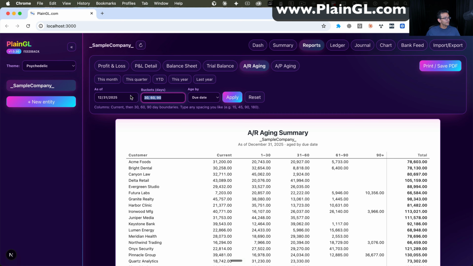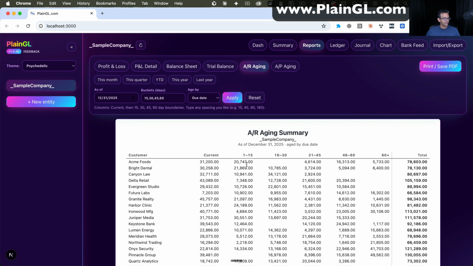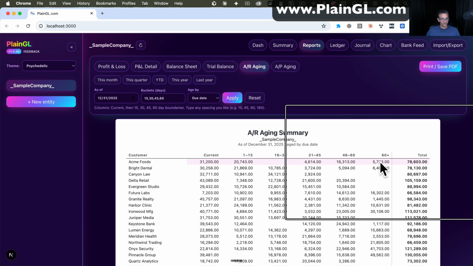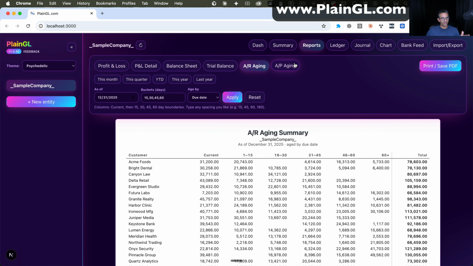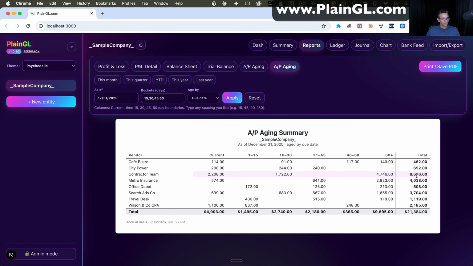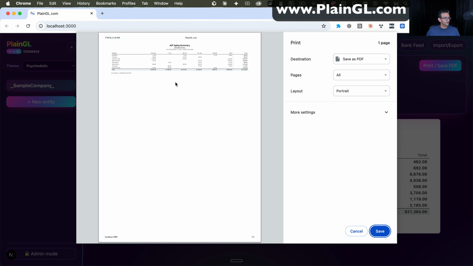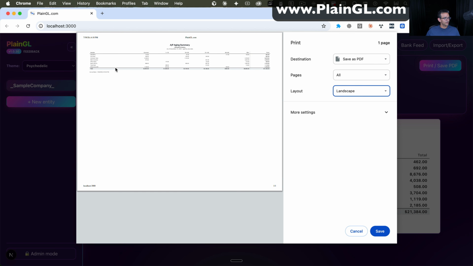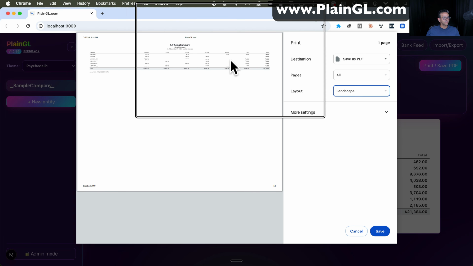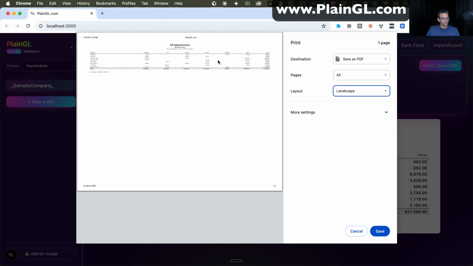But anyway, so I can change the bucket. I can make it, let's say, 15, 30, 45, and 60 or something like that. I click apply, and then basically it changes all the buckets for me. Look at that. It's awesome. It just works great. Did exactly what I told it to do. Let's see AP aging. There we go. Let's see what the PDF looks like. Beautiful. As we develop this, we can work in font size and what this looks like when it's printed and all that stuff.